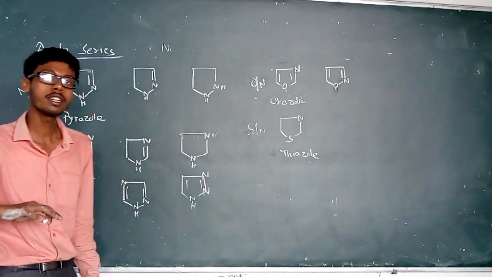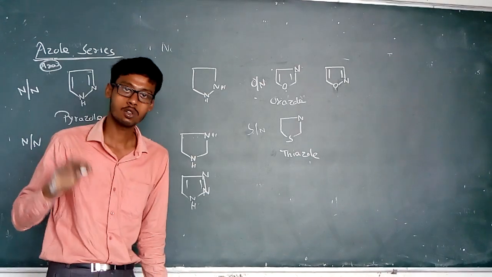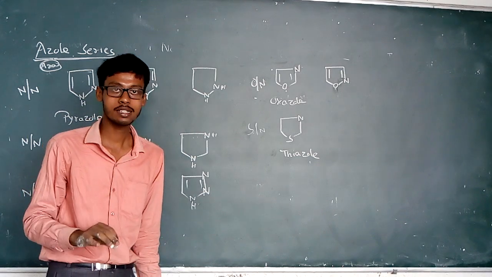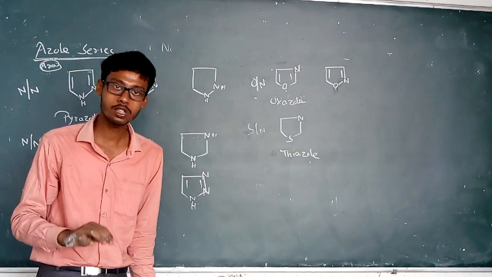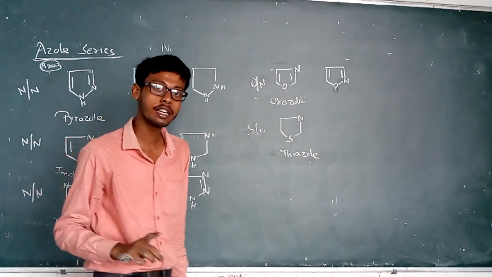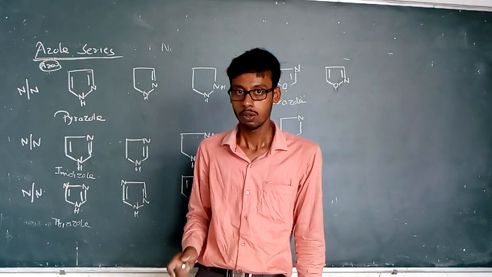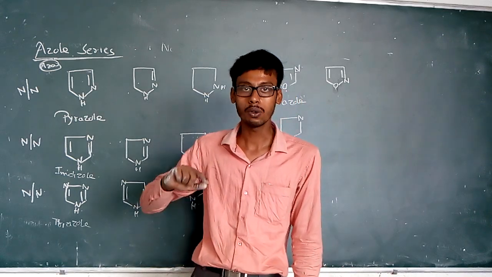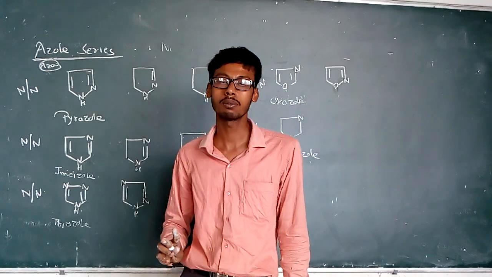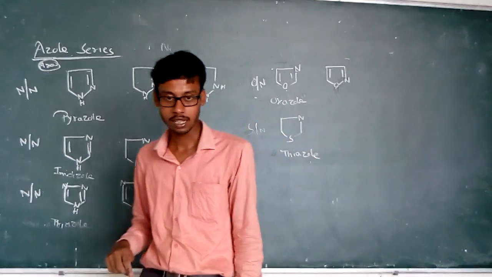And the definition of the azole series is that it must be a 5-member heterocyclic compound containing one nitrogen. So you can say it is a 5-member nitrogen containing heterocyclic compound and must contain one other non-carbon heteroatom. Besides carbon, it contains a nitrogen atom and one more heteroatom in its ring structure, so that is known as the azole series.